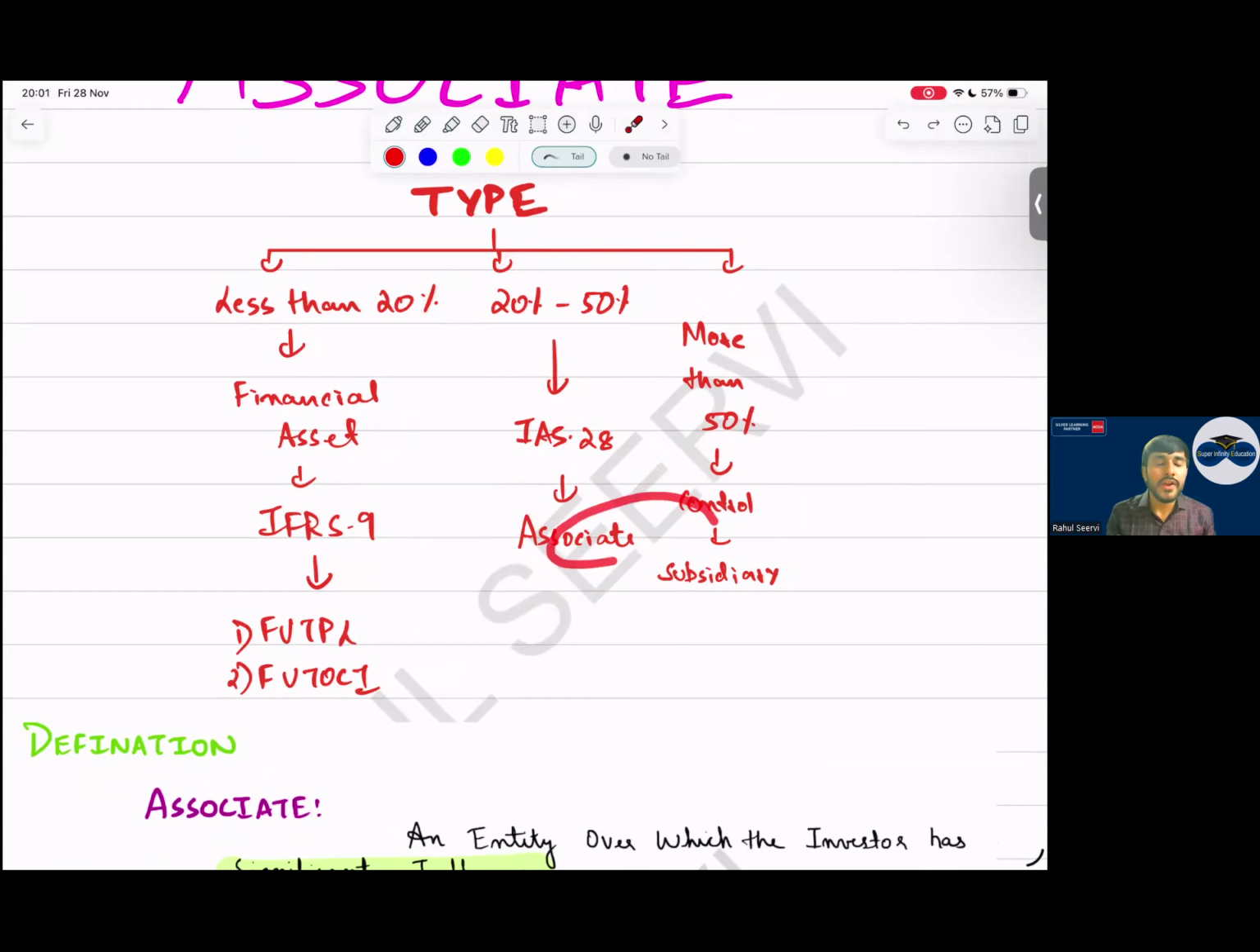We will follow associate. Do we do consolidation for associate? No, better. We do one single line adjustment. We do one single line adjustment in balance sheet as well as in P&L. Sir, in balance sheet we record investment in associate. In P&L we record share of associate profit.